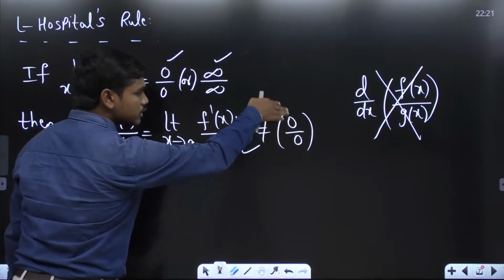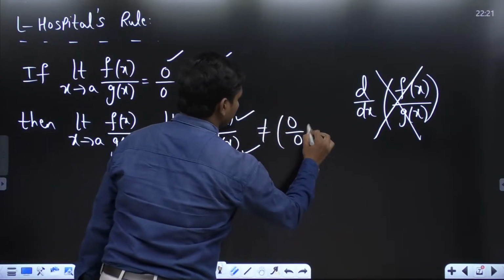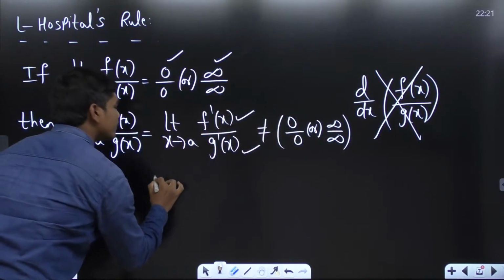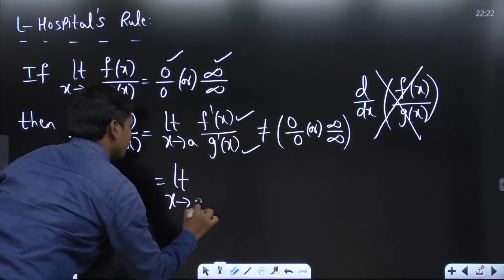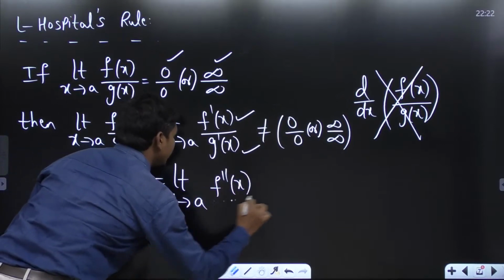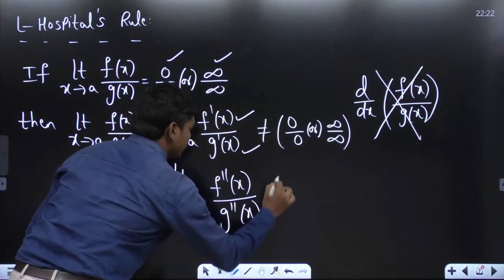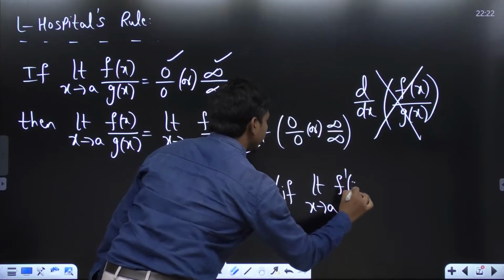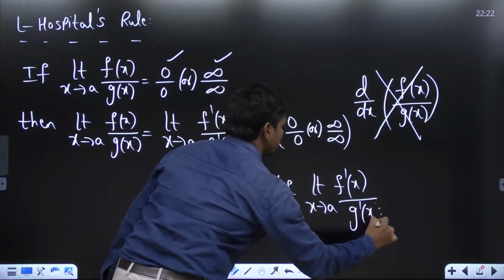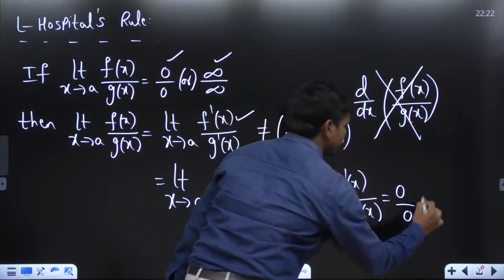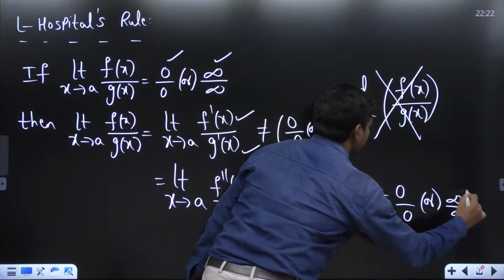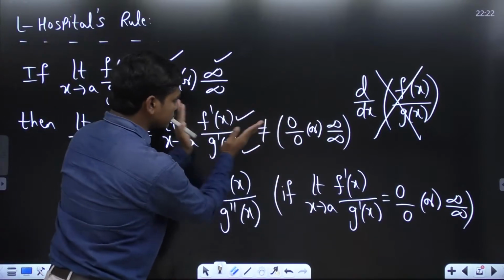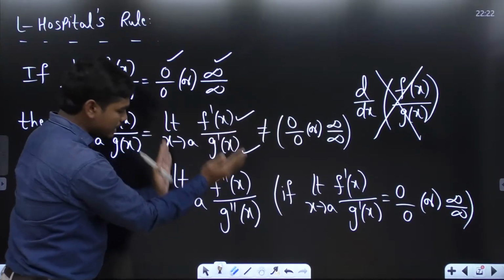Again, if this is also 0 by 0 or infinity by infinity, then we go for the second derivative, f double dash of x by g double dash of x, if limit x tends to a, f dash of x by g dash of x is 0 by 0 or infinity by infinity. Correct? If it's not 0 by 0 or infinity by infinity, you can get the answer. Again, if this value is also 0 by 0 or infinity by infinity, you will differentiate one more time.